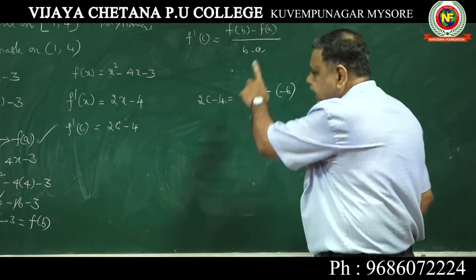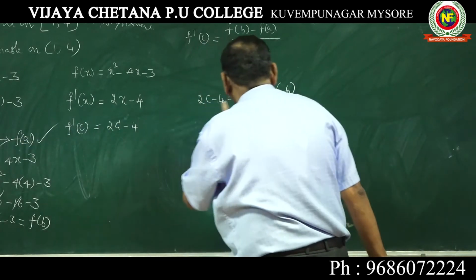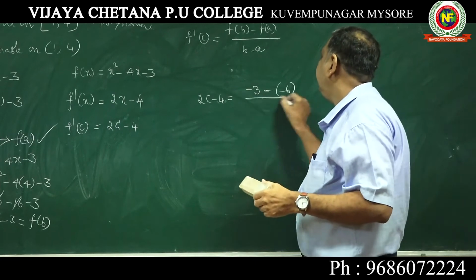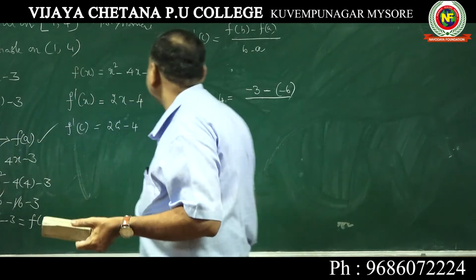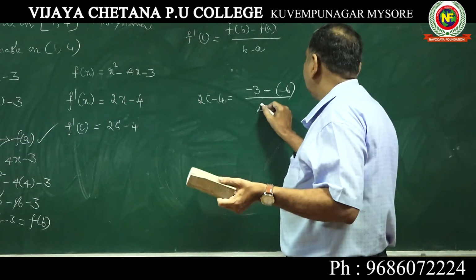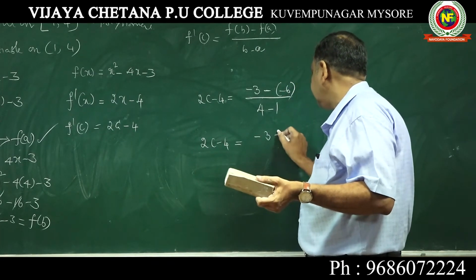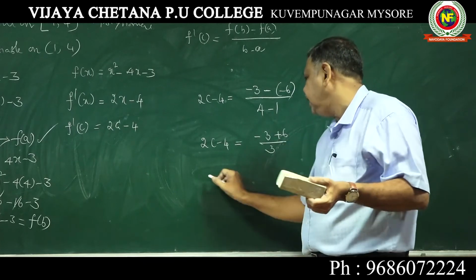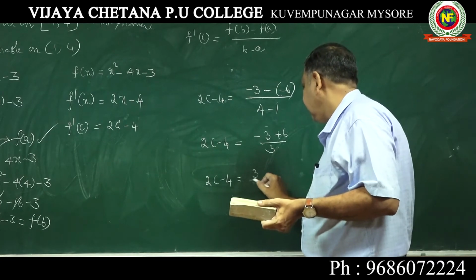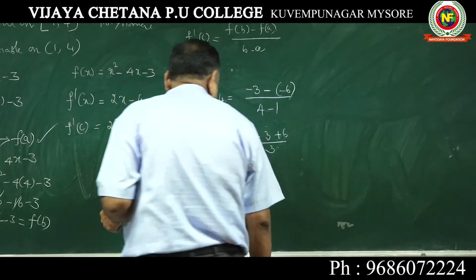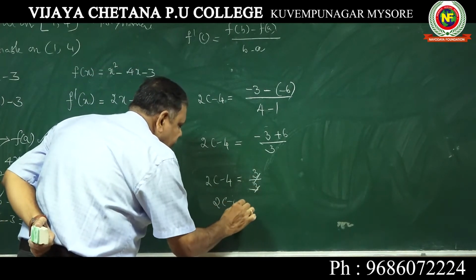See, please understand here, f of b is minus 3 and f of a is minus 6, minus of minus 6, by b minus a. What is b? You know, b is 4 and a is 1, 4 minus 1. 2c minus 4 is equal to minus 3 plus 6 by 3. 4 minus 1 is 3. From this get the value of c. 6 minus 3 is 3, 3 by 3 is 1. 2c minus 4 is equal to 1.